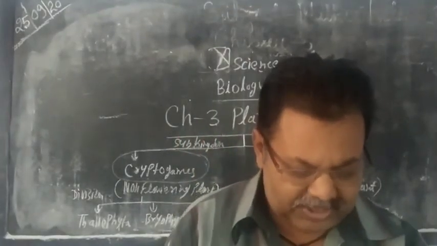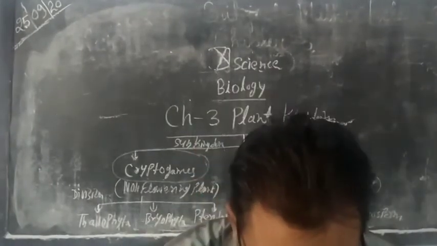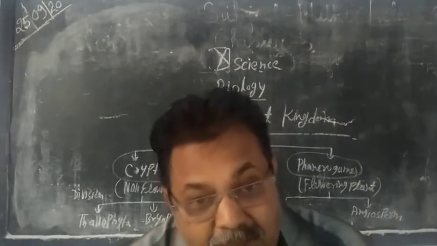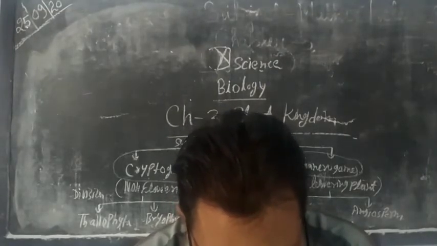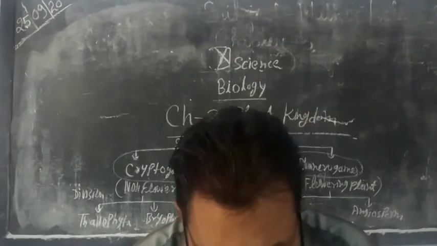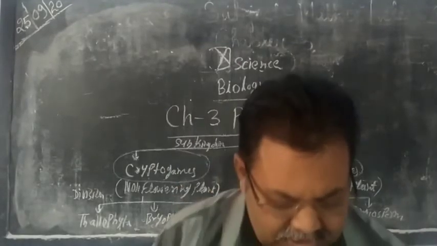In Chlorophyta or green algae, there are 425 genera and about 7,000 species present. Plants are green due to the presence of chlorophyll pigment.